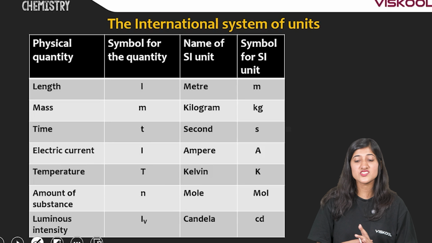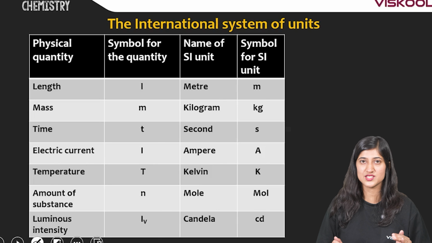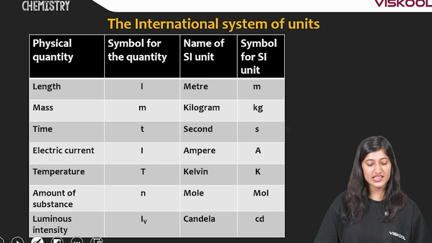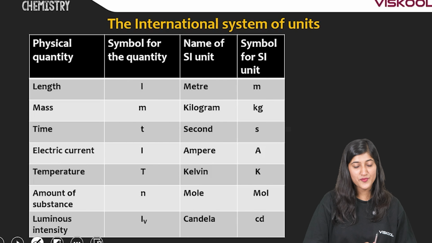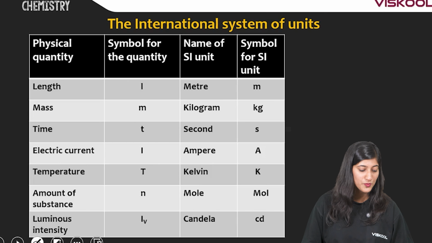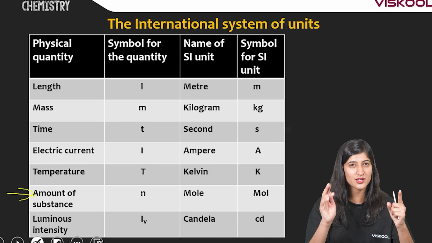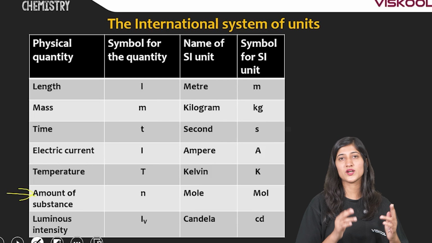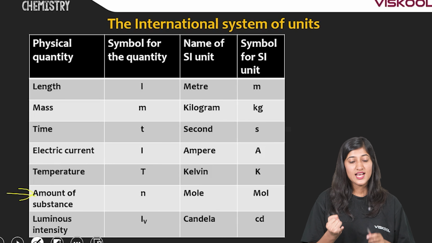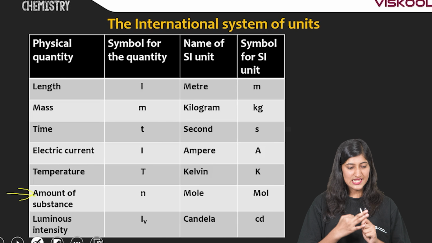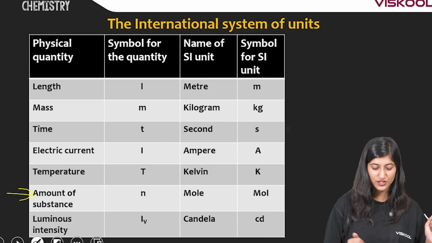Now, the International System of Units, the SI system, has given 7 base units. Which are they? Length, mass, time, electrical current, temperature, amount of substance and luminous intensity. Mark the amount of substance, okay? It's very important. We will deal with it. Amount of substance is that important for us.